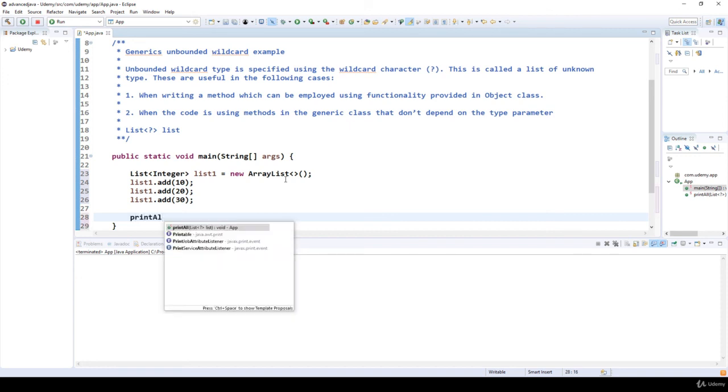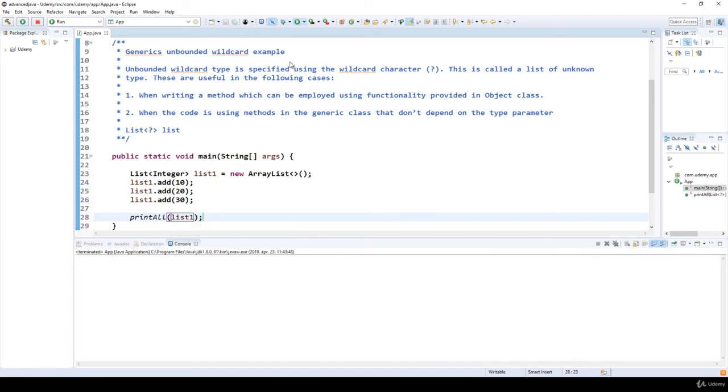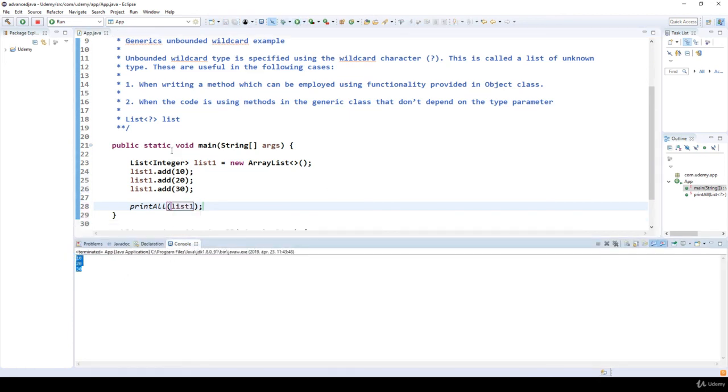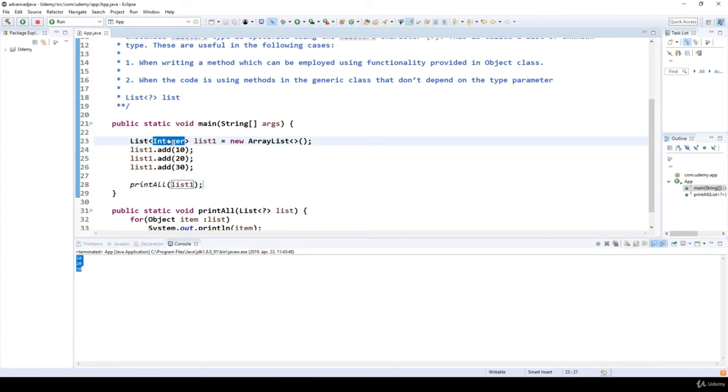So if we call printAll on list1, then we just have to save it and run it, and as you can see, it is working fine for integers. It is working fine for doubles as well. So if we use 10.0, 20.0, 30.0, then it is going to work fine as well.